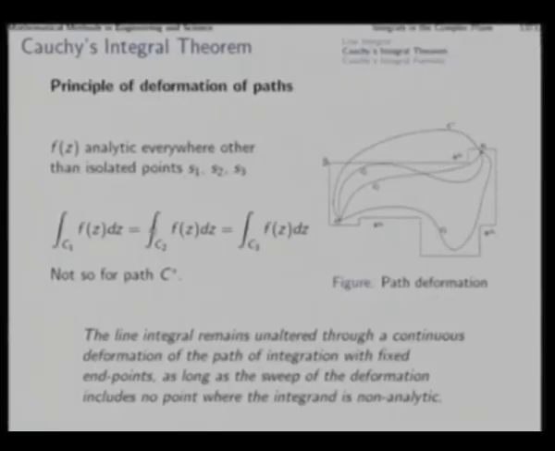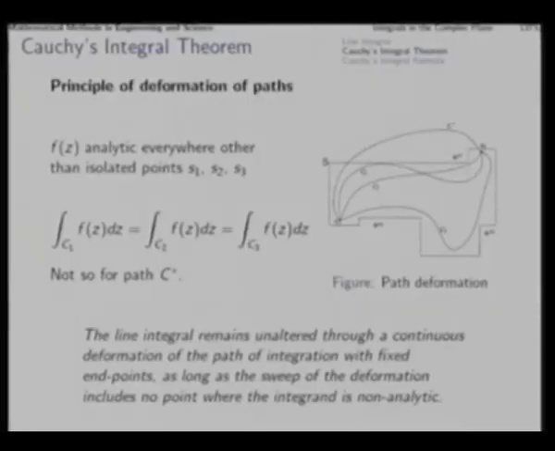So you cannot claim the equality of the line integral over C star. The line integral will remain unaltered through a continuous deformation of the path with fixed endpoints, as long as the sweep of this deformation does not enclose any of the non analytic points.